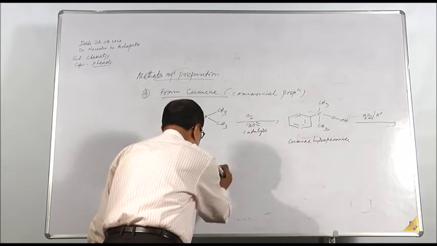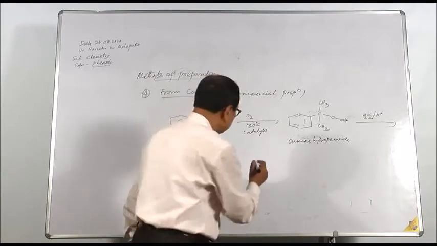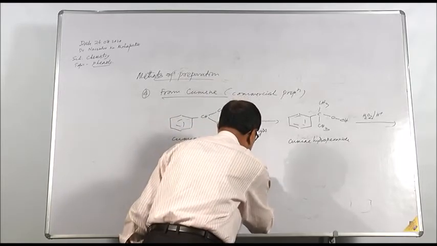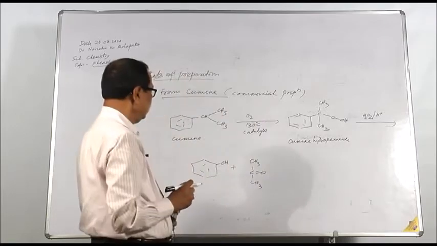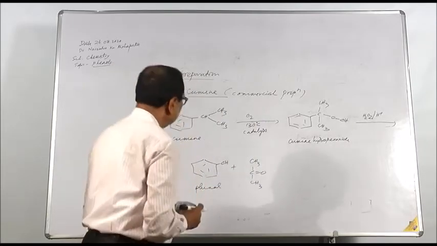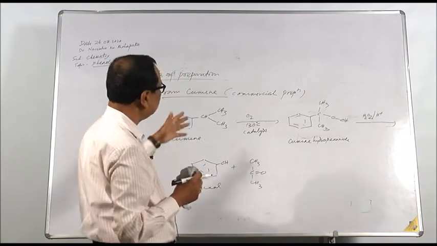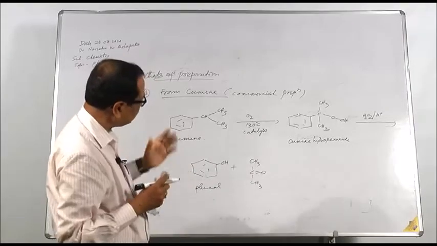We get phenol plus acetone, CH3 CO CH3. So this is our phenol, and this method is used for manufacture of phenol commercially. These are the methods of preparation of phenol.